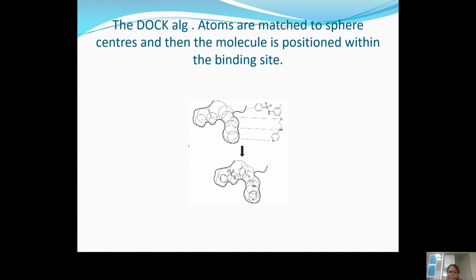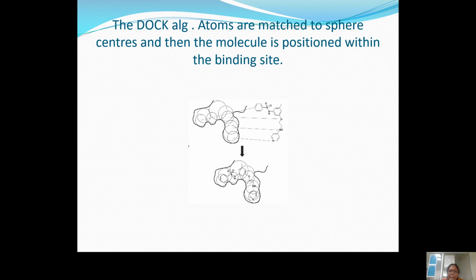Based upon the radii and the diameter, the binding site components will be present on the rings of the spheres.